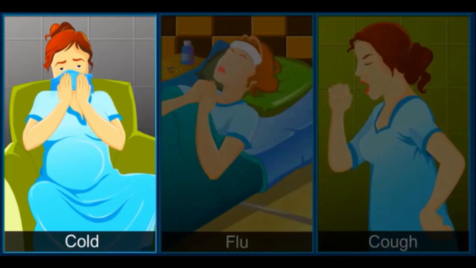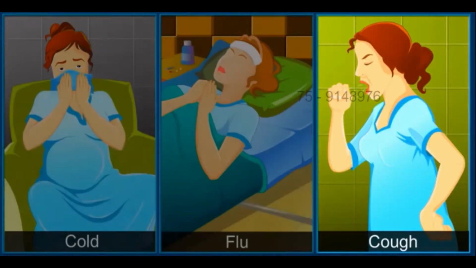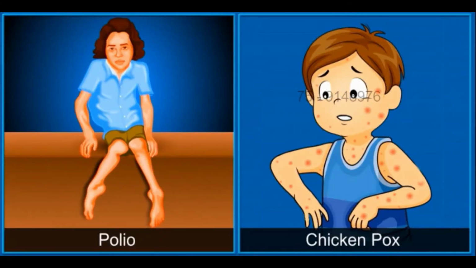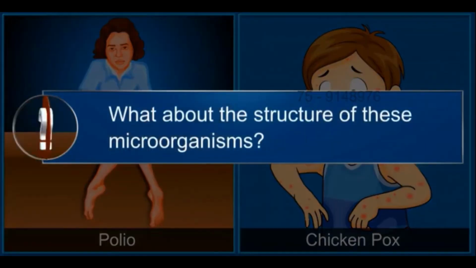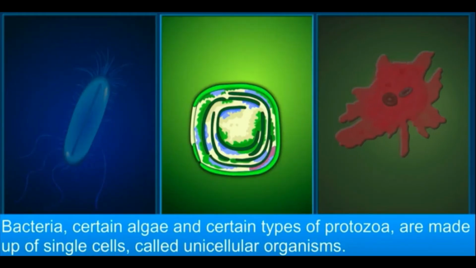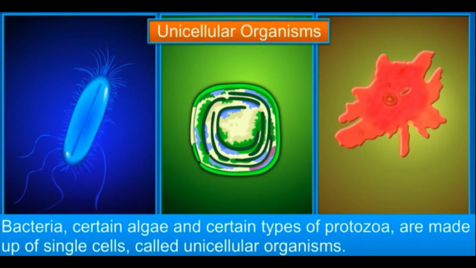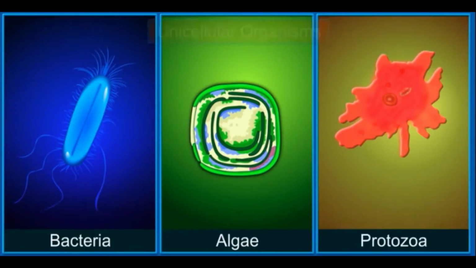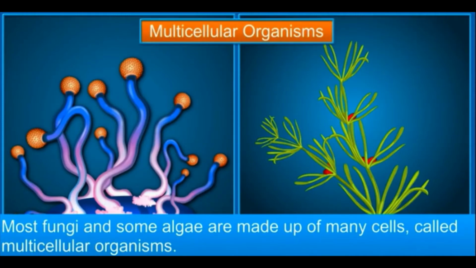Some common ailments like cold, influenza, flu, and most coughs are caused by viruses. They also cause serious diseases like polio and chickenpox. What about the structure of these microorganisms? Some microorganisms, like bacteria, certain algae, and certain types of protozoa, are made up of single cells and are called unicellular organisms. Most fungi and some algae are made up of many cells. Hence, they are called multicellular organisms.